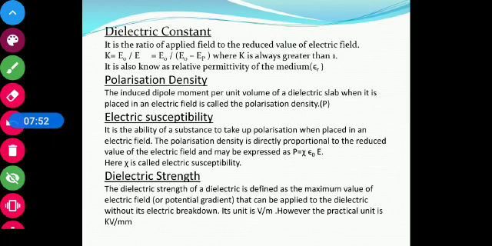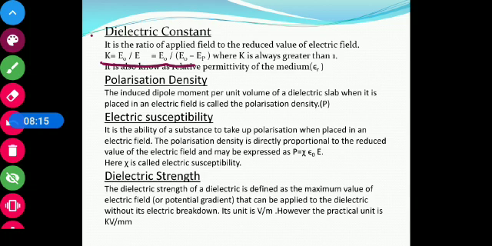Now, on the basis of it, let us discuss some terms related with the dielectric. The first term is the dielectric constant. It is defined as the ratio of the external field to the reduced field, that is, K is equal to E0 upon E, and E is the reduced electric field, which is equal to E0 minus EP.